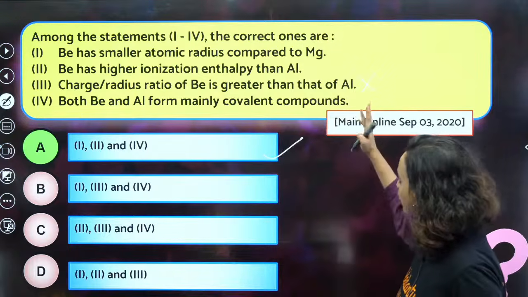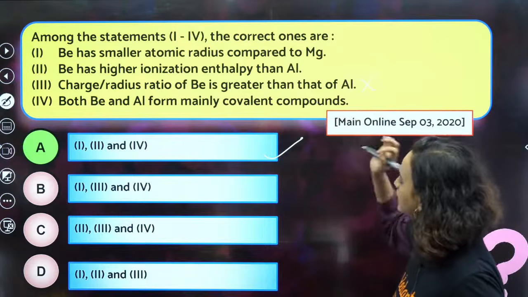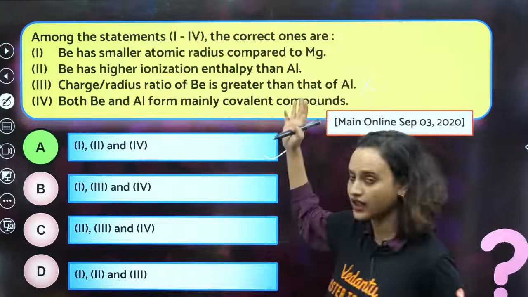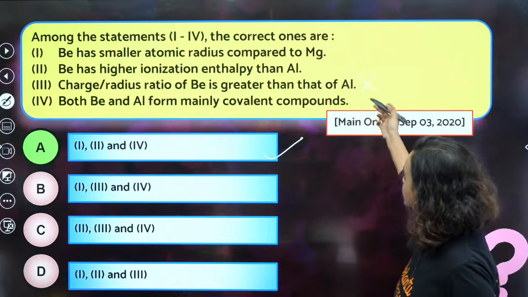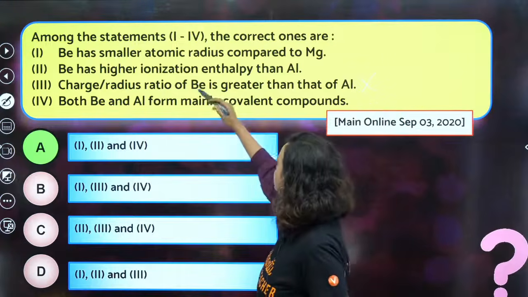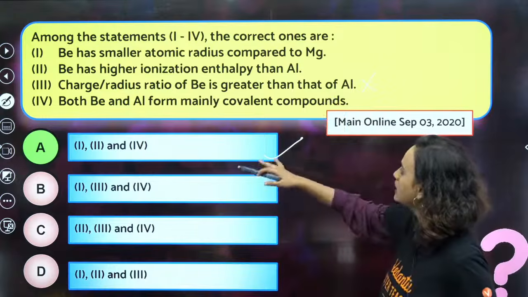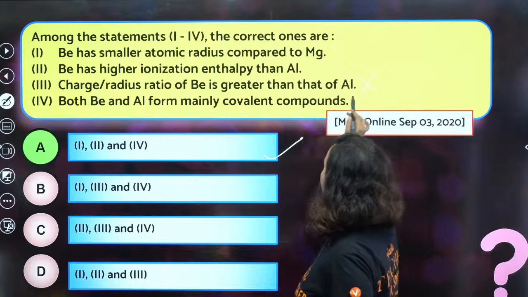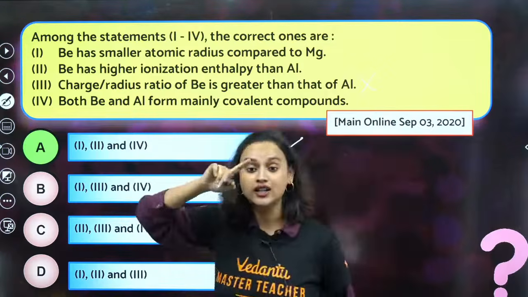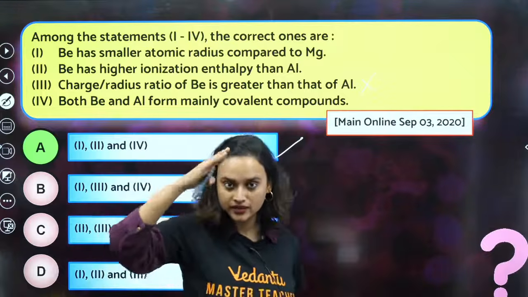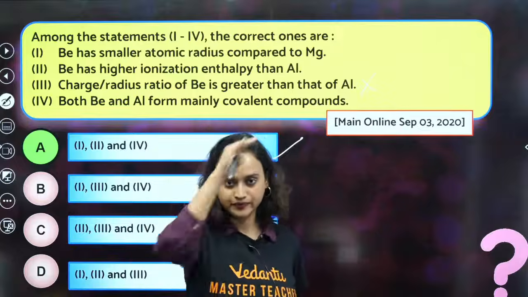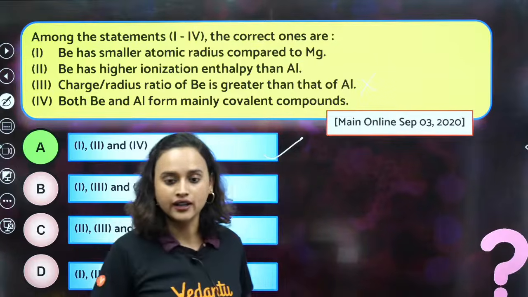Beryllium has smaller atomic radius compared to magnesium. Beryllium has higher ionization enthalpy than Al, obviously. Charge by radius ratio of beryllium is greater than that of aluminium. Not possible, this is wrong. Both beryllium and aluminium do form mainly covalent bonds. Also, they have a diagonal relationship. Do you remember that? Great.